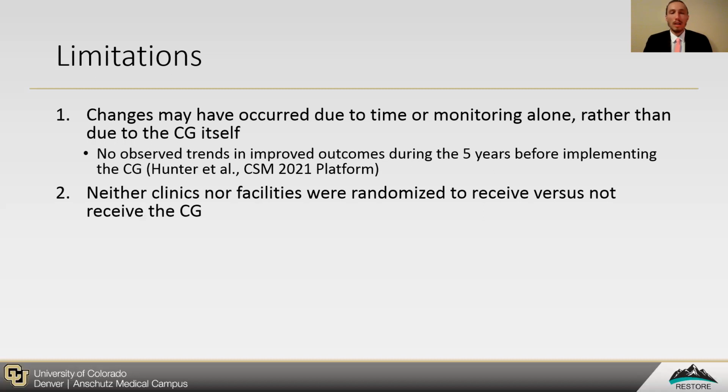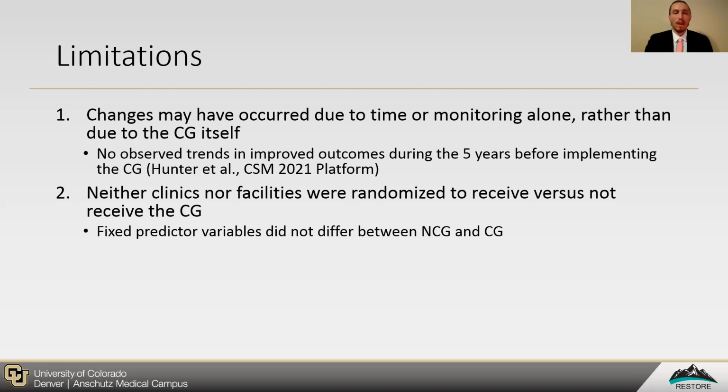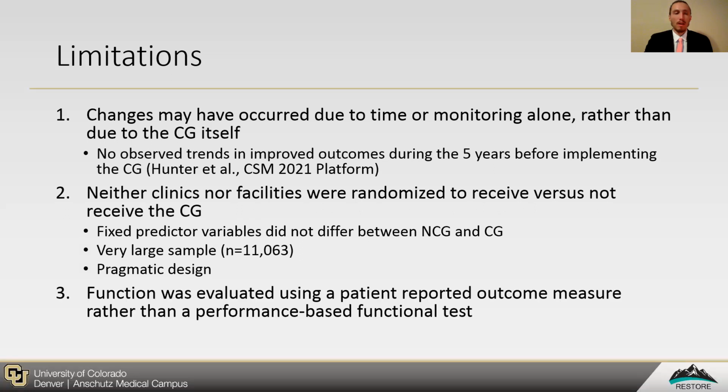Second, neither clinics nor facilities were randomized to receive versus not receive the care guideline. However, we included several fixed predictor variables, none of which differ between the NCG and care guideline groups. We had a very large sample size, and it was a pragmatic design. Third, function was evaluated using a patient-reported outcome measure rather than a performance-based functional test. However, the KOS is reliable, valid, responsive, and condition-specific.